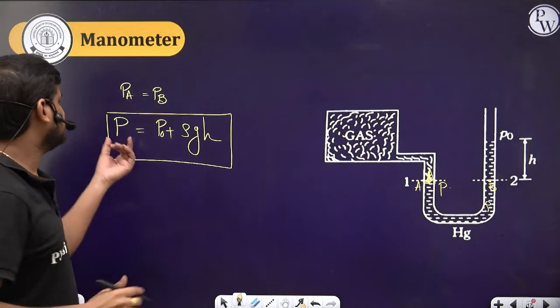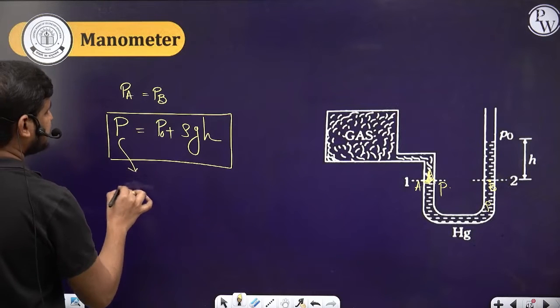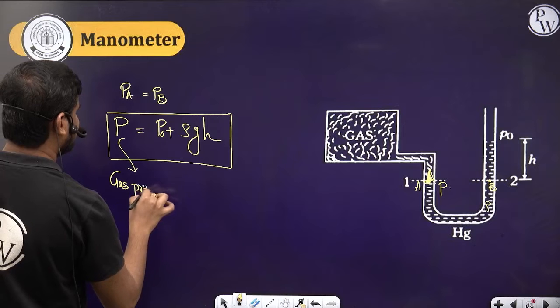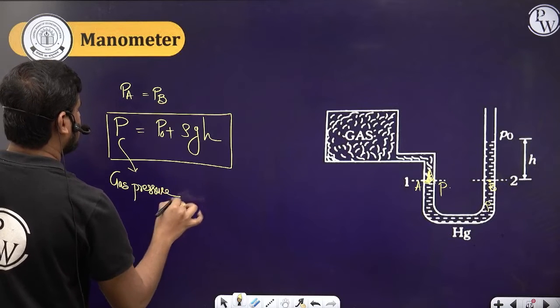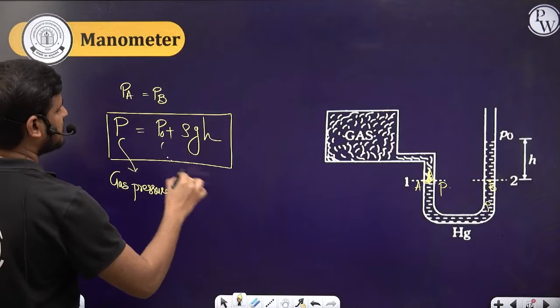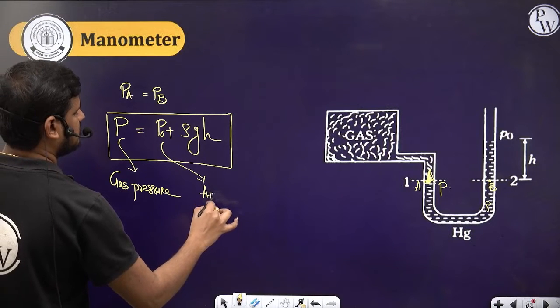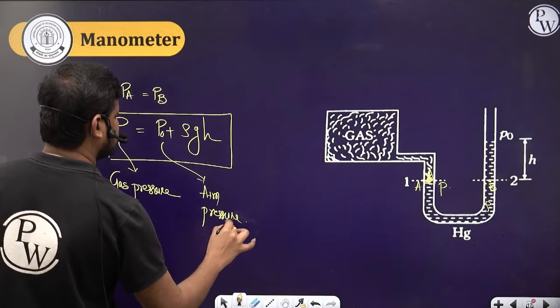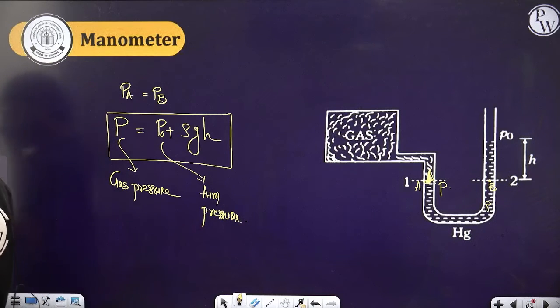Done. So this is the gas pressure, or the total pressure we can call it. And what is this one? This is the atmospheric pressure. So just note this down first.